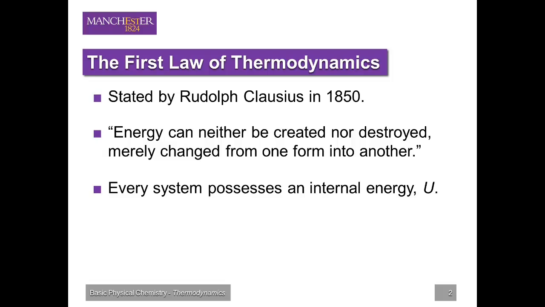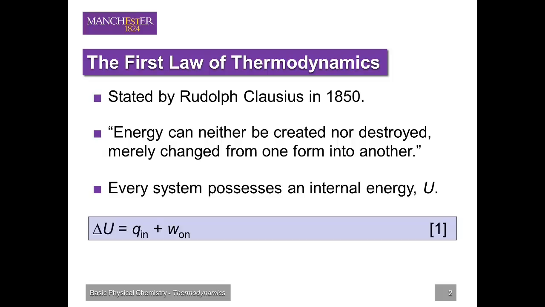Measuring absolute internal energy is virtually impossible owing to the complexity of matter, and so it's more normal for us to consider changes in internal energy, delta U. What Clausius realised was, given energy can neither be created nor destroyed, any energy that enters or leaves a thermodynamic system must result in a change in the internal energy of that system. This is expressed in mathematical form using the conventions laid out in the second lecture as equation 1.